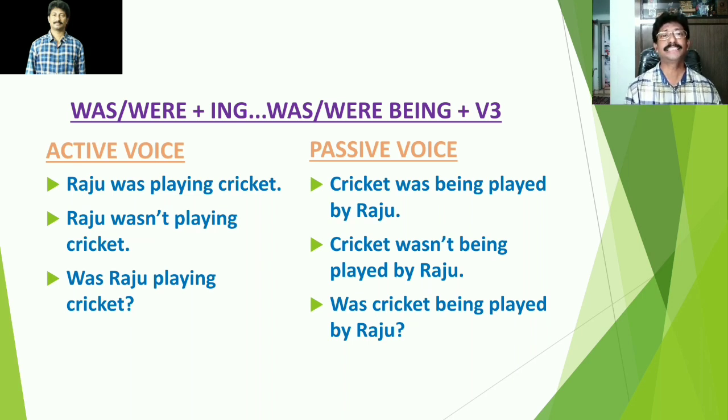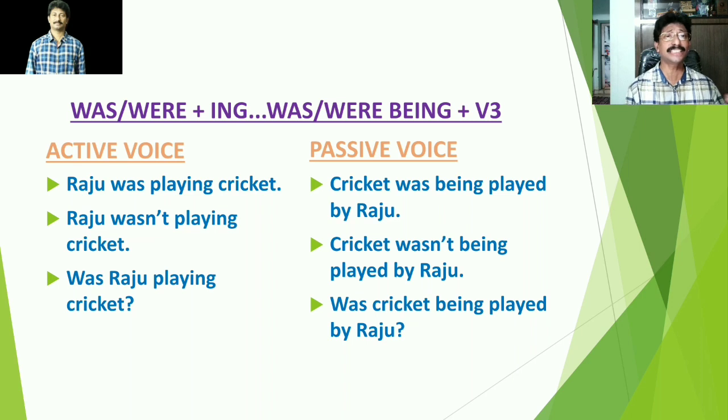So here, a past continuous action or past progressive action is done. Then, how do we change this sentence into its passive voice? Now, look at the sentence in the passive voice. Cricket was being played by Raju. What modifications have been made to the active sentence? Subject becomes object, obviously, and then the subject is followed by the auxiliary verb as it is, was, and then it is followed by being. Why is being incorporated here?